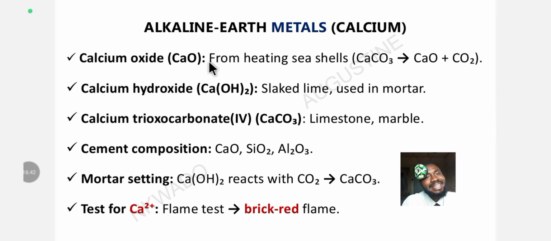Now let's look at the alkaline earth metals. The one that was selected by JAMB is calcium, and we are looking at calcium oxide. First of all, how is calcium oxide gotten? What is its occurrence? It's gotten from heating seashells.